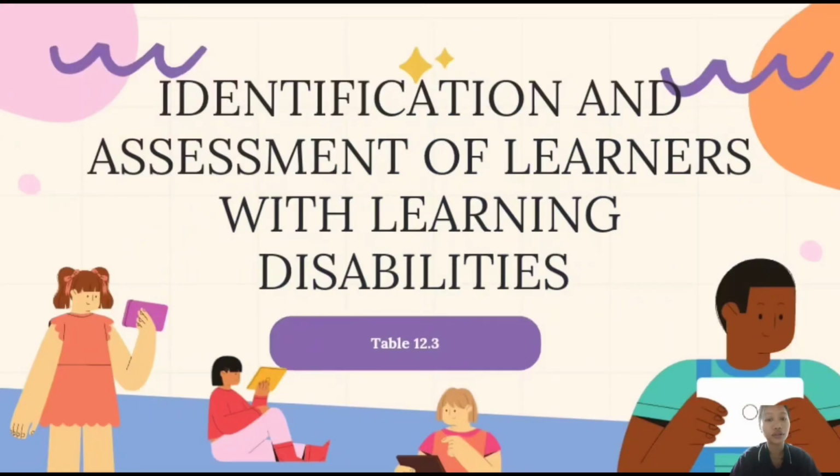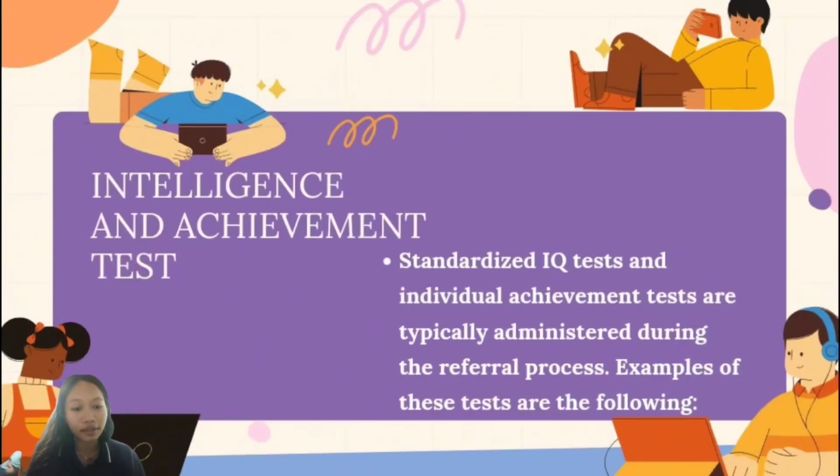So after the causes, next is the identification and assessment of learners with disabilities. Why is there a need for identification and assessment of learners with disability? Identification and assessment of learners with disability are essential to provide tailored support, ensure inclusive learning environments, and uphold legal mandates like the Individuals with Disabilities Education Act. And there are three methods in identification and assessment of learners with disabilities.